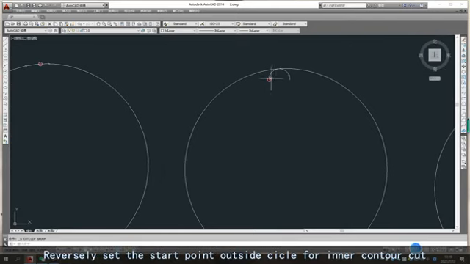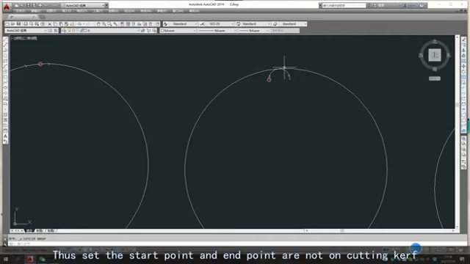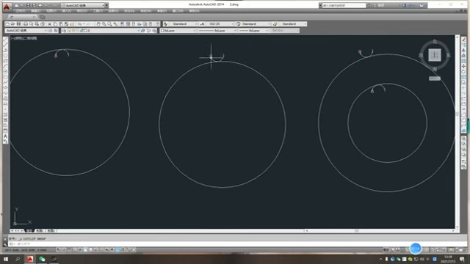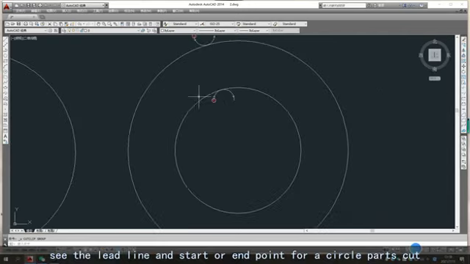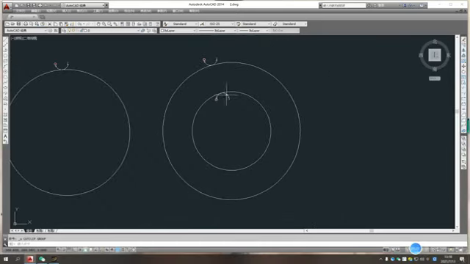Reversely, set the start point outside the circle for the inner contour cut. Thus the start point and end point are not on the cutting curve. See the lead line and the start or end point for a circle part cut.